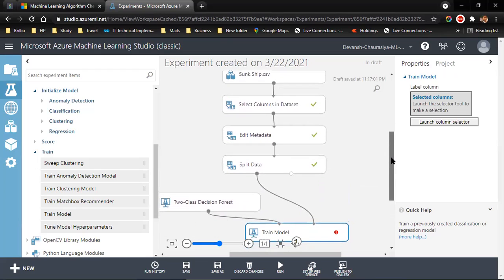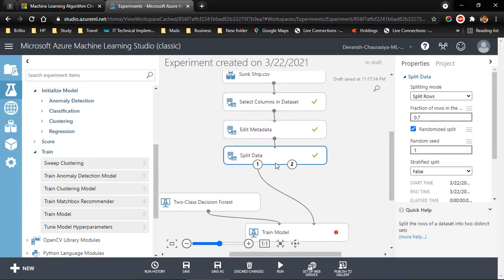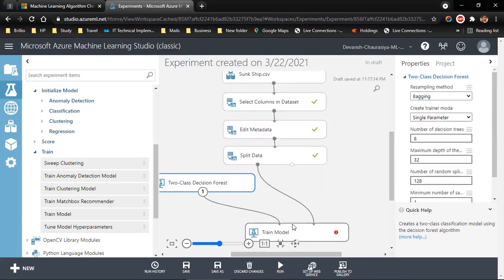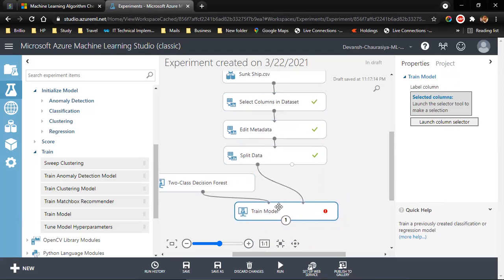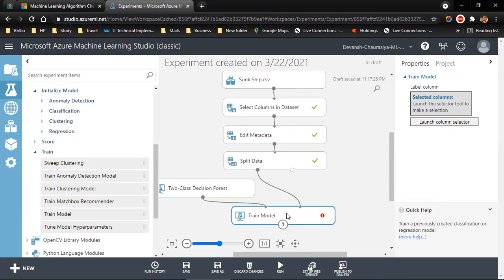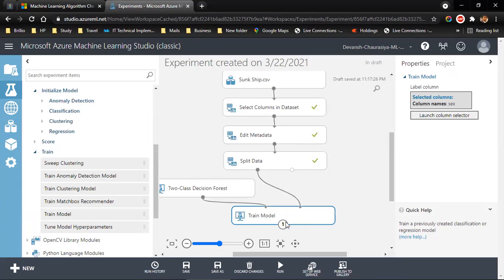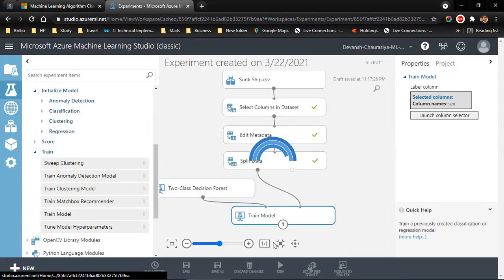So this is how it looks currently. Let me make it a little smaller so that it fits in the screen and you guys can see how it looks like. Don't worry about the complexity. It's the simplest way I can teach. I'm teaching. All right. Now, launch the column selector. I'm going to check on gender. Check here. Now let me run it all.